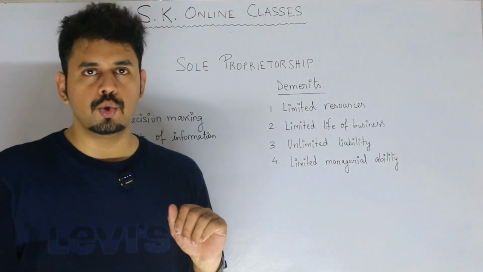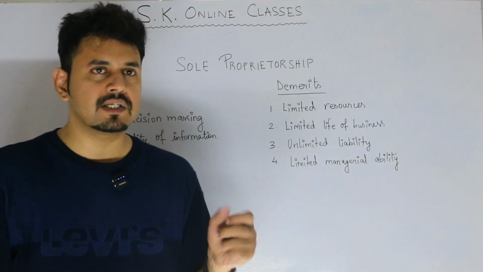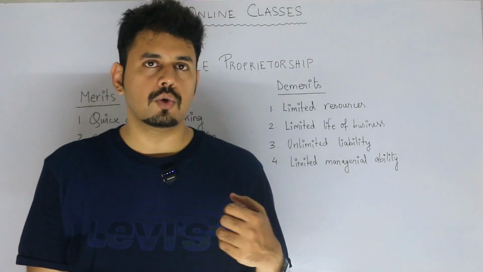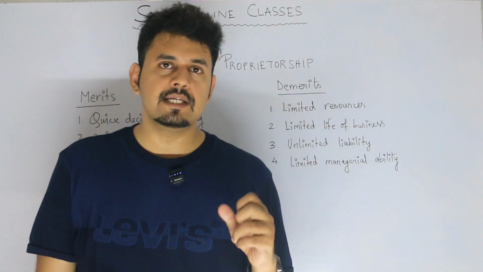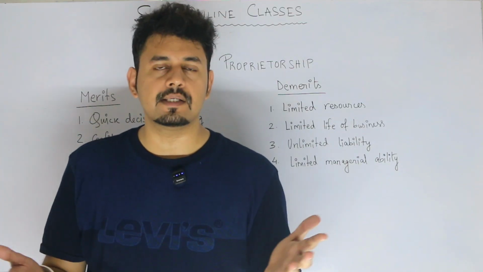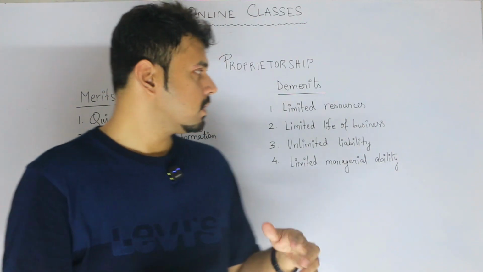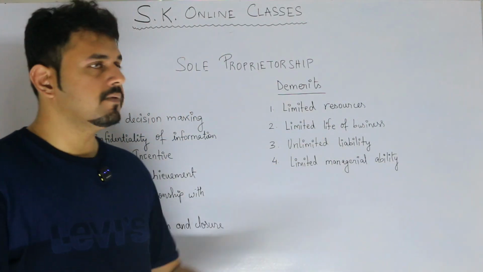For small businesses, it is suitable. Say you want to open a parlor or a salon, it is very much suitable. Say you want to open a vegetable store, maybe a small fast food center, these are good. But when it becomes bigger in size, you need to change the form of business organization. All right. Next, limited life of the business.